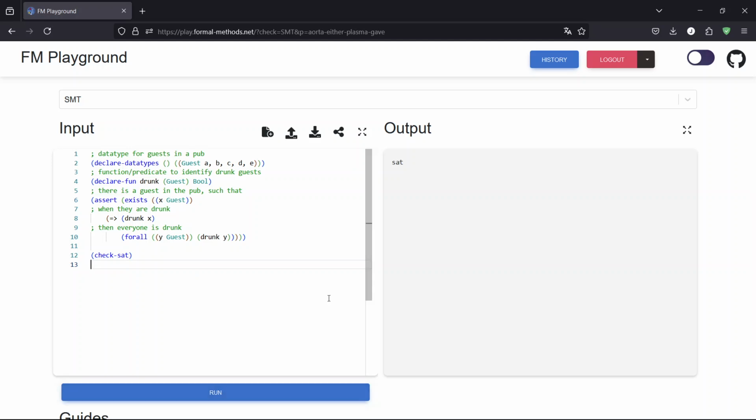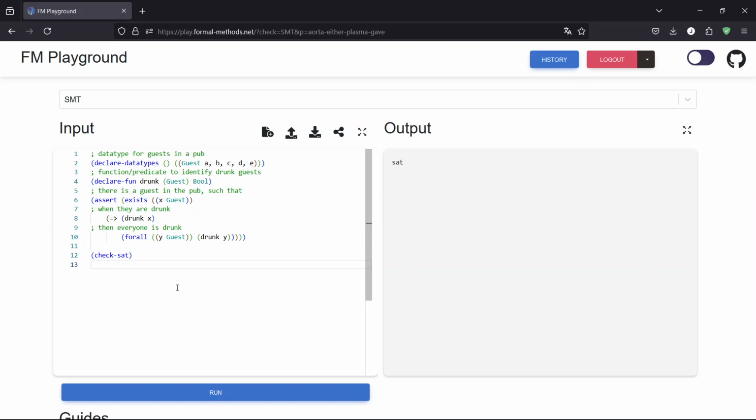Now, what did we actually check? With satisfiability, we checked whether there is some scenario where there's some guest, and if they are drunk, then everybody's drunk. Now, what we really might want to check is not just satisfiability of this, but validity.